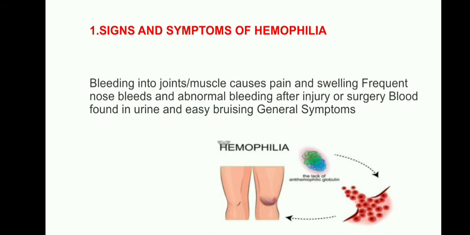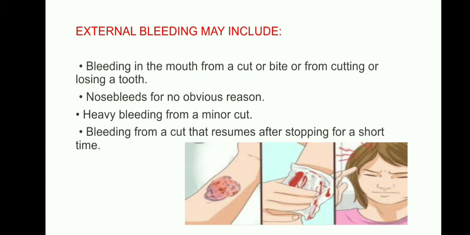Okay, nasal bleeding and abdominal bleeding, and with any small contact there is also internal bleeding. External bleeding may include bleeding in the mouth from a cut or a bite, or from the losing of teeth in children, because they lose their teeth. What happens at that time is that the bleeding is continuous, which we will see in those children.